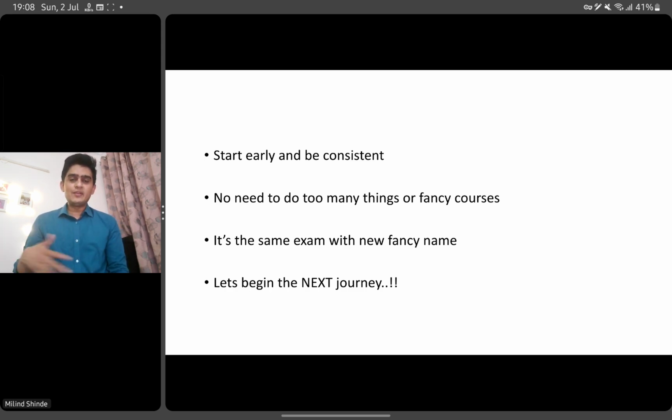Whatever source you are having, whatever path you have chosen, just because this new NExT exam came, you don't have to change it. You just have to follow the same things. Don't buy any fancy course, any different thing. जो पढ़ रहे हो आपको वही करना है. As I said, it's the same exam with a new fancy name. So this is just an introductory video.